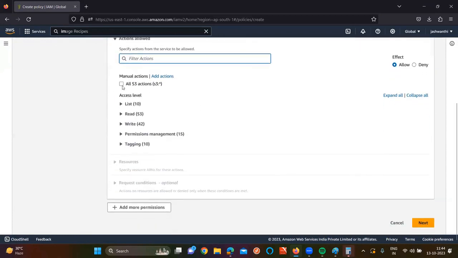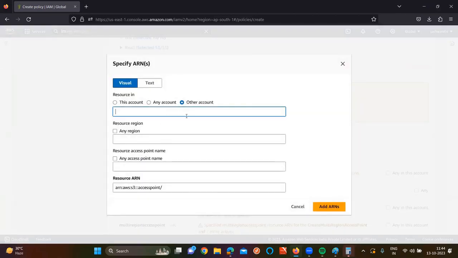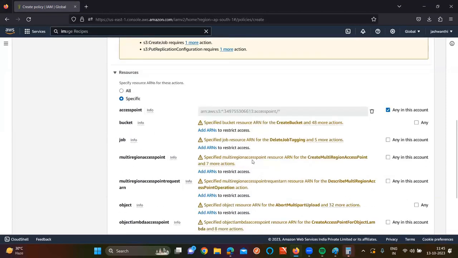And here I am going to give all S3 activities. Do I want to give policy for all buckets or some specific bucket here? Specific bucket, click on add ARN. Currently I want this resource on this account only. Region, my bucket is on which region? Buckets are globally accessible, so we need to give any region. Access point name. You can use visual or you can use text as well. I'm using visual here, this account. Click on add ARN. Is the ARN added or not?